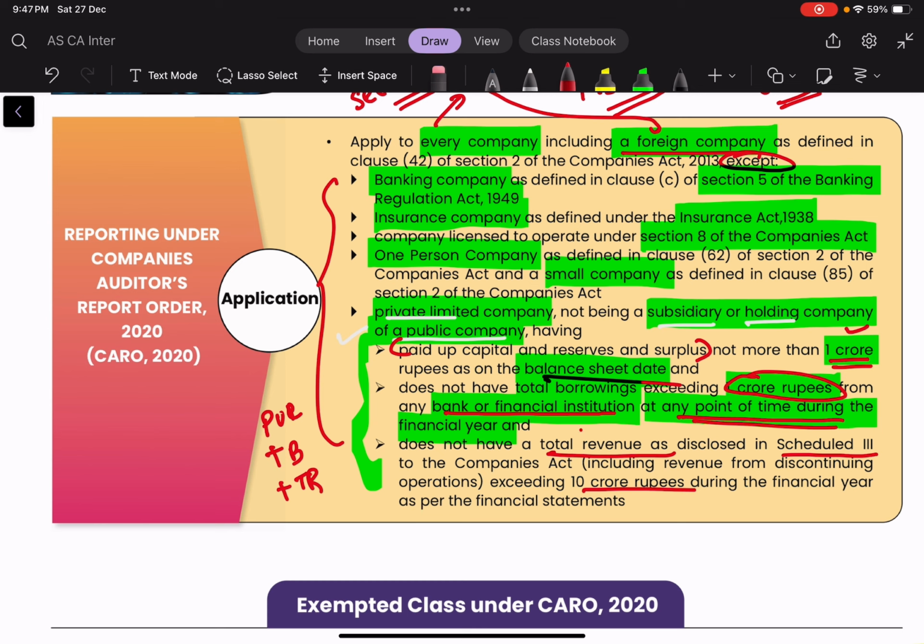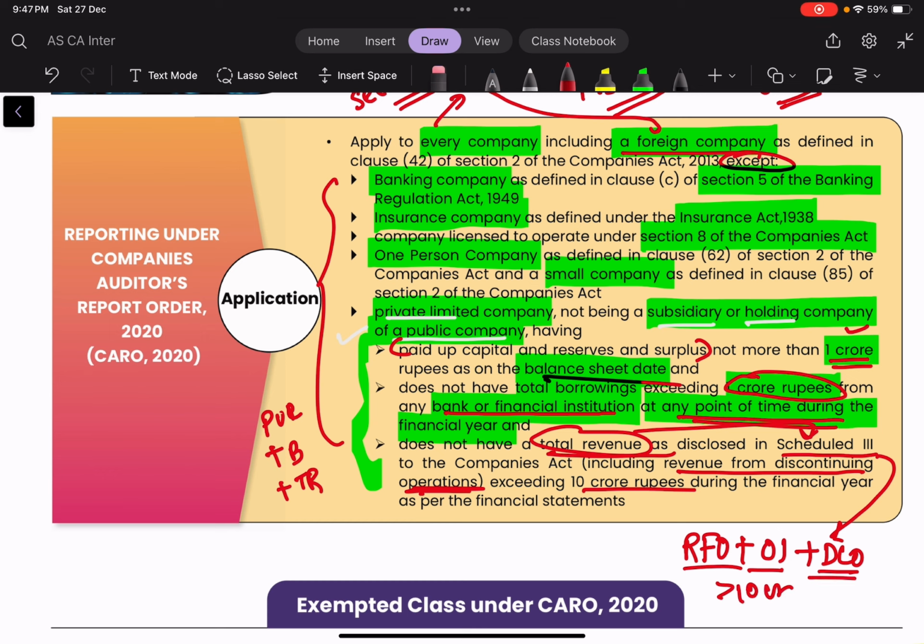Now in Schedule 3, what exactly is there? The revenue from operations plus the other income. And it has also been mentioned that the revenue from discontinuing operations is also to be considered. So if the revenue from operations plus the revenue from discontinuing operations is more than 10 crores during the year, then this exception will not apply,